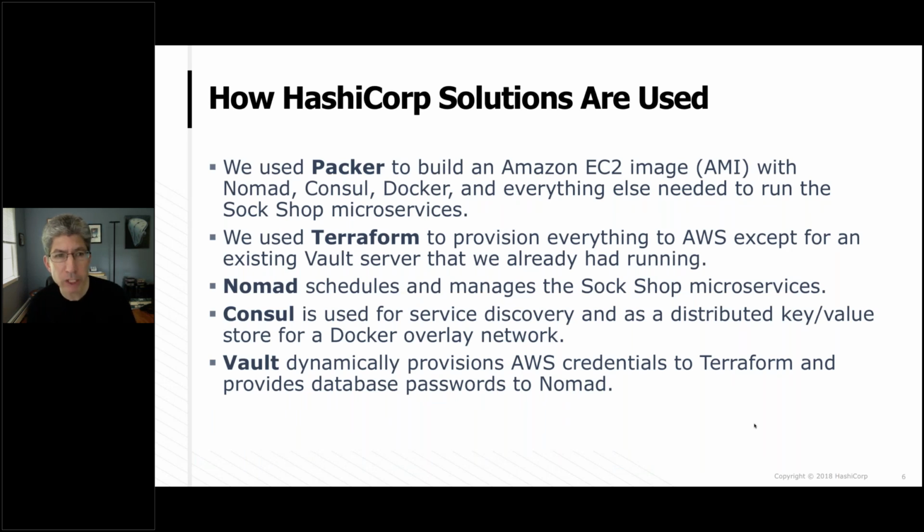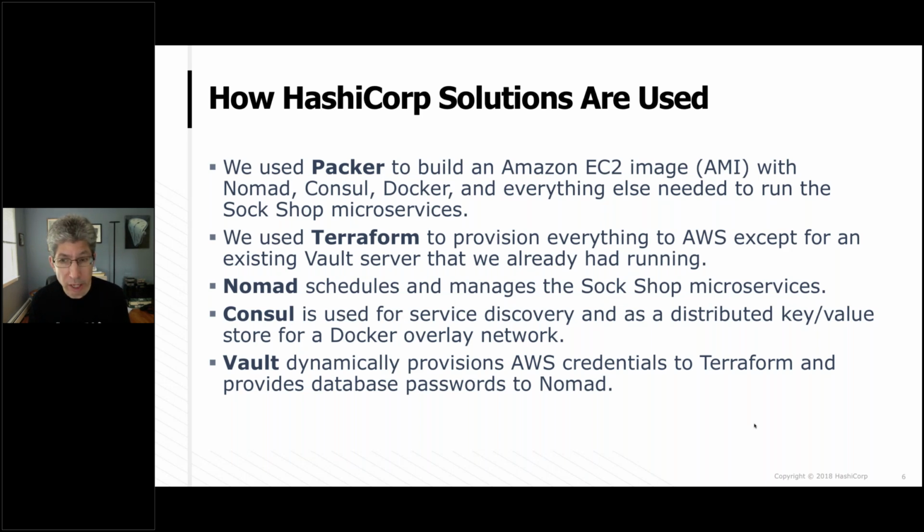I have two more slides to briefly talk about how various HashiCorp solutions are used in the demo overall. I actually used Packer to build the Amazon EC2 image, the AMI, and that AMI contains Nomad, Consul and Docker and everything else needed to run the microservices. For instance, I just rebuilt that yesterday. I ran Packer yesterday to update the versions of Nomad and Consul, and also to add an extra option to make Consul use a new UI that we have. I used Terraform to provision everything to AWS, except for an existing Vault server that I already had running, because Terraform talks to that.